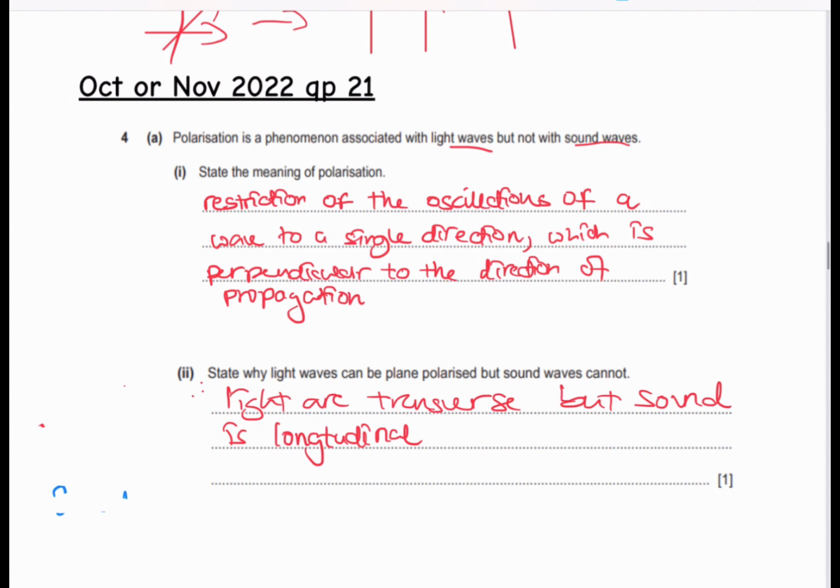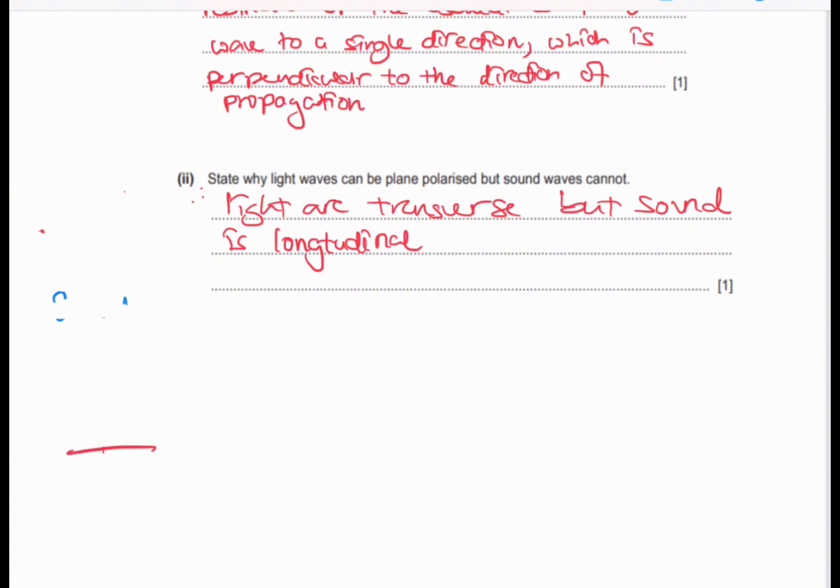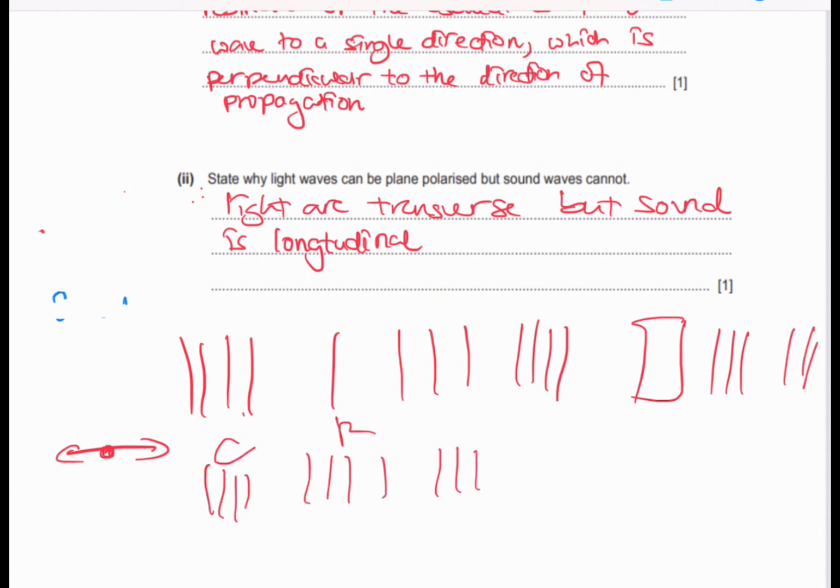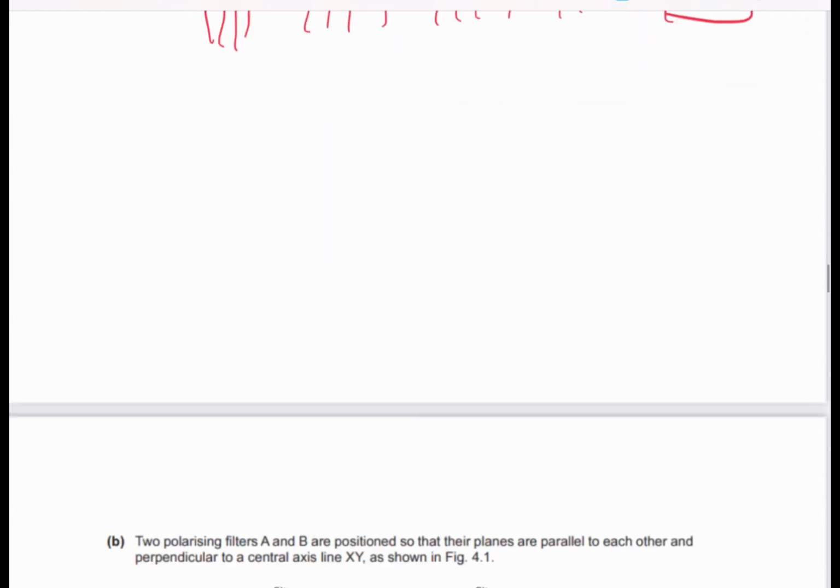Imagine you have something that is already moving in a vertical direction, with compression, rarefaction, compression, rarefaction. If you were to put a barrier that's open, all the waves will pass through. But if you were to put something horizontal, none of them pass through. So you can never polarize longitudinal waves, but light travels in a variety of directions, hence it can be polarized.